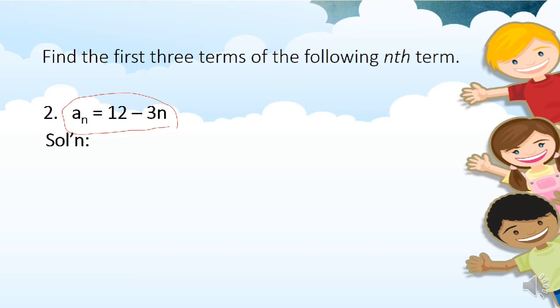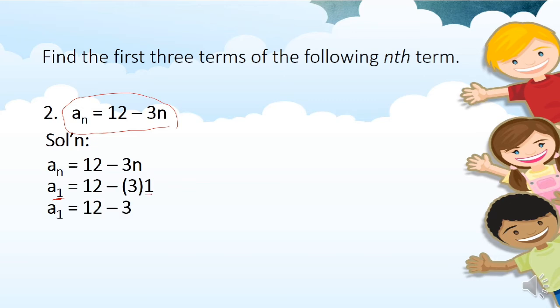So let's start. Solve for the first term or a sub 1. Okay? So first term or a sub 1, substitute natin 1 to a sub n equals 12 minus 3n. n is 1. So, simplify natin. 3 times 1 is 3. 12 minus 3 is 9. So our first term given this nth term is 9. So for the second term naman, we will substitute 2 to the variable n.